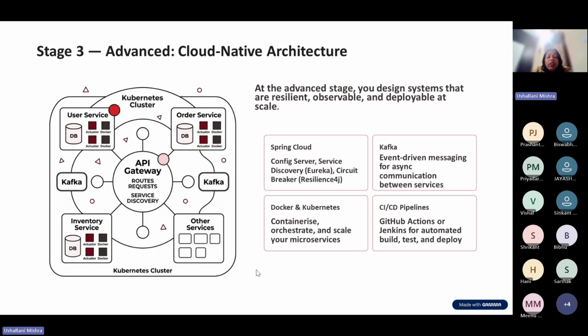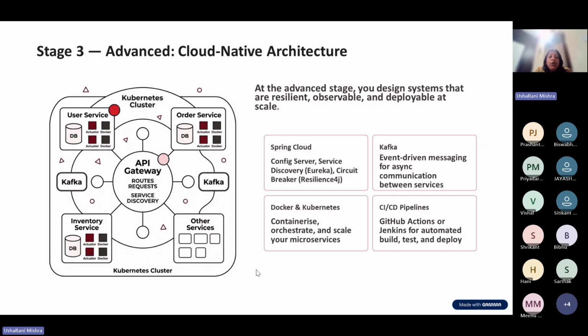Kafka, that asynchronous communication, actually comes into the picture. How it is important, I will tell as part of this course. And then how the service can be deployed, how it can be Dockerized. Dockerized means you can make an image of the application, the whole enterprise application, your service. You should make an image, and that image will be deployed at the end in your cloud environment in the